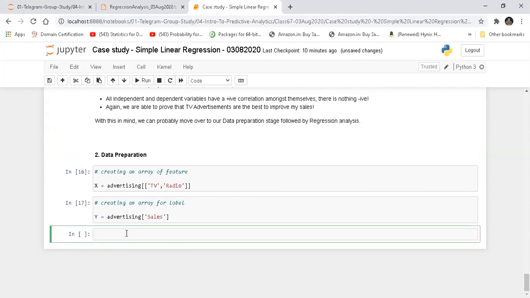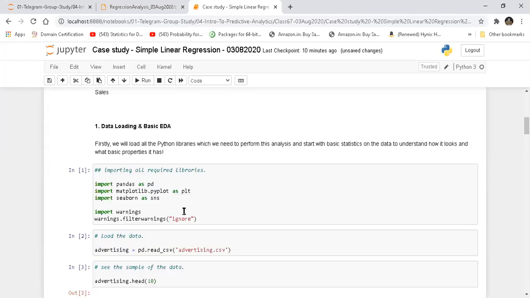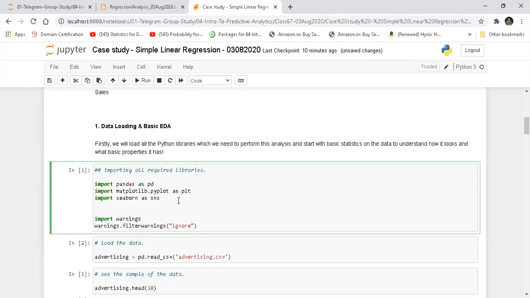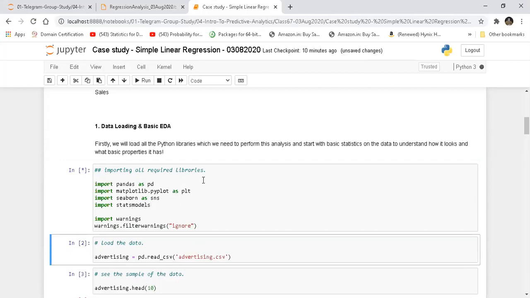Now what we are going to do, now that we have taken X, now that we have taken Y, we will go back to line number 1 and import another library. We are going to import statsmodels. Okay, statsmodels is a very, very important library.